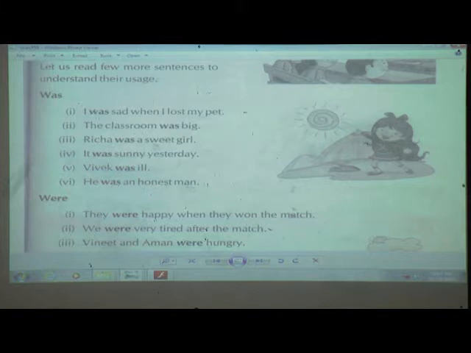Now here we can see which verb is used in all the sentences, students. Yes, was is used in front of the noun or pronoun. We can see over here, students, that they are all singular. I is singular, classroom, Richa, it, Vivek, and he is a pronoun.